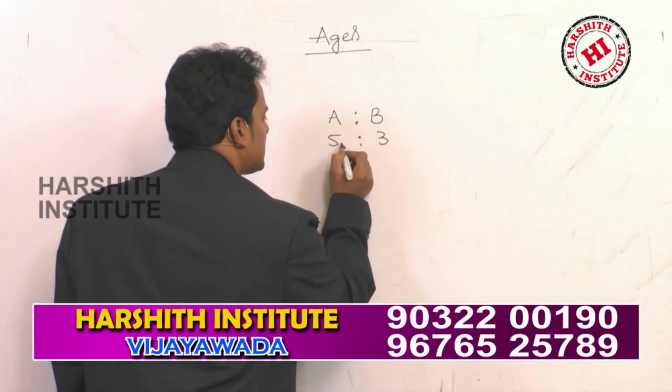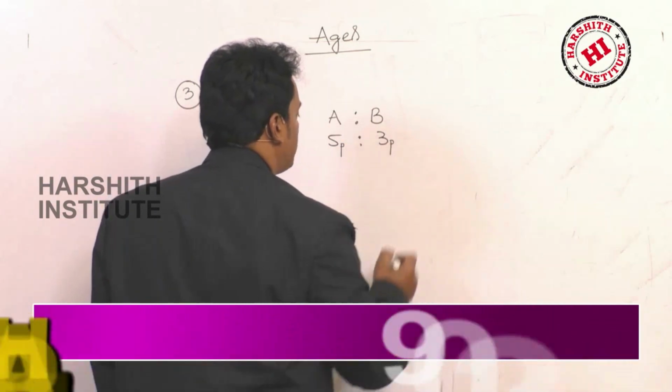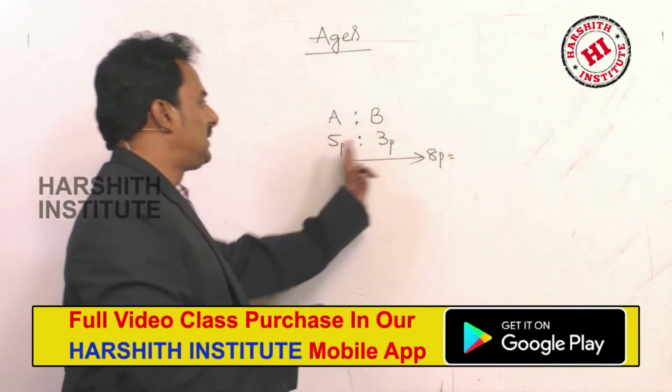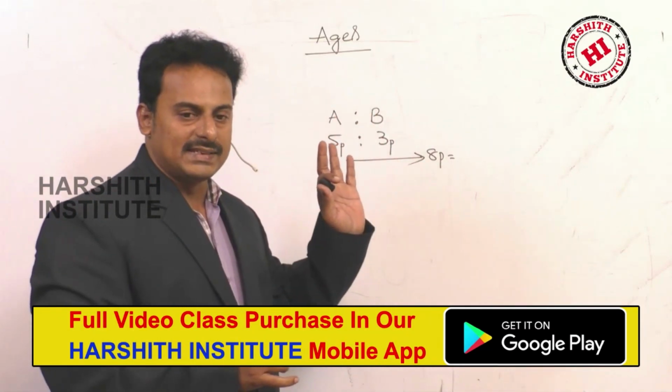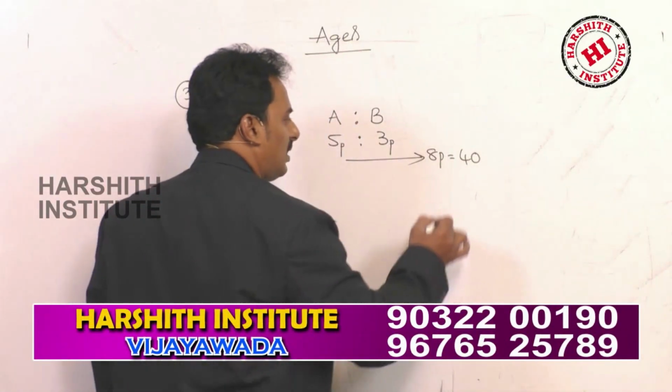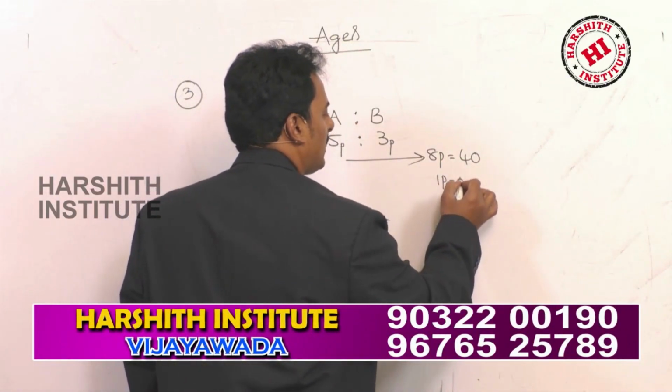That means you consider it as 5 parts and 3 parts. Total parts 8, and the total sum of these two ages is given as 40.